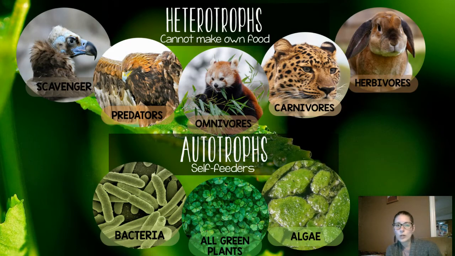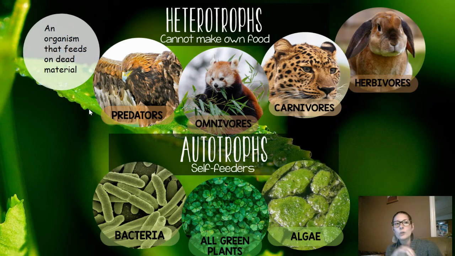So let's look at the heterotrophs that cannot make their own food. And this ties back into our vocabulary, but some of this is new vocabulary. So look at the scavenger. That's like a buzzard or a vulture, okay? Scavengers are organisms that feed on dead material. And I know that sounds absolutely disgusting, because trust me, I don't want to have one of those for a pet. But they're very important in our ecosystem, because if those animals were to be wiped out, then we would have dead and decaying material all over our ecosystems. And that would eventually have negative effects on our ecosystems. Okay. So we have to make sure that we're very careful with all of these components.